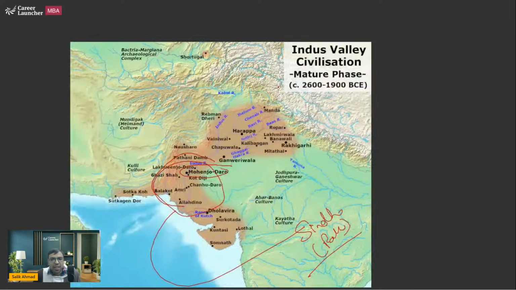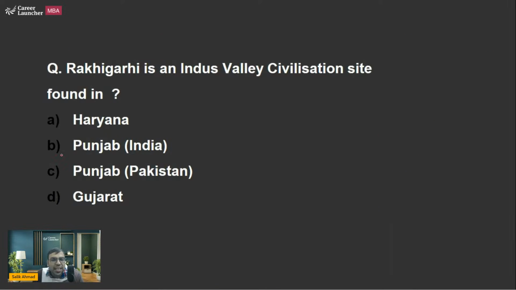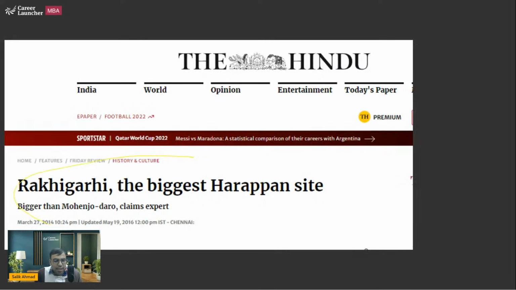The next one is: Rakhigadi is an Indus Valley civilization site found in which region? This also we have discussed. Now, according to various scholars, this is perhaps the largest Indus Valley civilization site. Earlier there was news that Mohenjo-daro was the largest, but now there are reports saying that it is Rakhigadi. So A is the right answer, Haryana, the biggest Harappan site perhaps. This is from an article published in The Hindu newspaper in 2014.